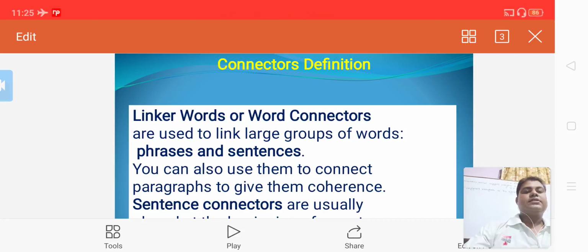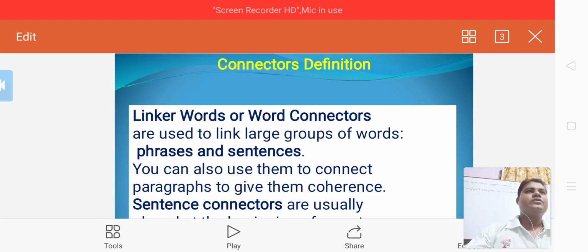Today we will discuss the connectors. At first, we discuss the definition of the connectors. What are connectors? Connectors are the words used to link large groups of words, phrases and sentences. You can also use them to connect paragraphs, to give them coherence.